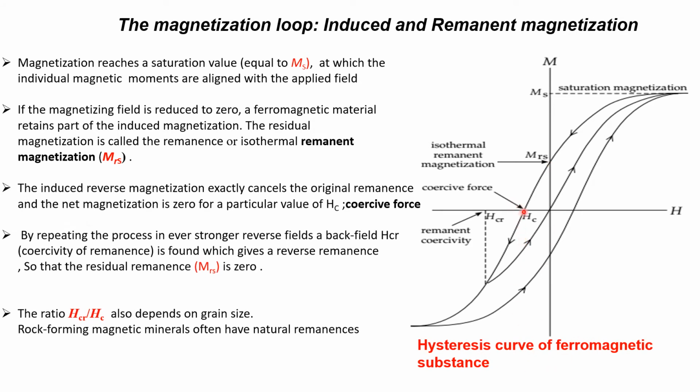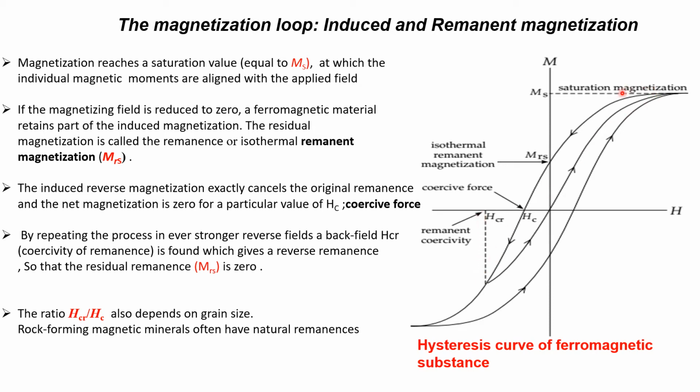Okay, now this is our hysteresis curve of the ferromagnetic substance. At a particular value of HC, the coercive force, the induced magnetization cancels the remnant magnetization, and at that point the net magnetization is 0. And if we repeat the process in a stronger and reverse field, we find a back field, HCR, the coercivity of remanence, which gives a 0 remnant magnetization, so the residual remnant is 0.